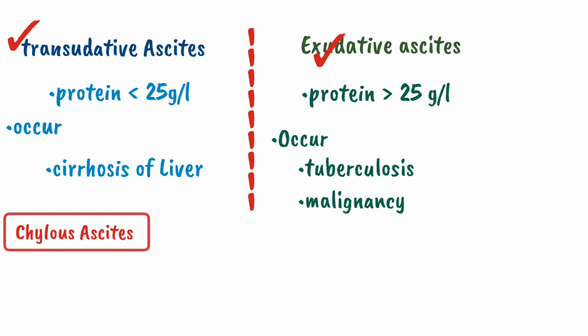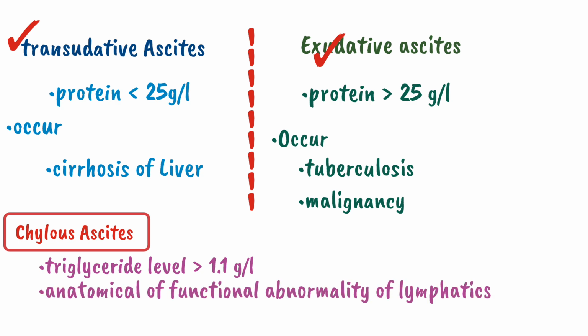Chylous ascites means that the triglyceride level in ascitic fluid is greater than 1.1 gram per liter. When the triglyceride level is greater than 1.1 gram per liter, it is called chylous ascites, and it suggests anatomical or functional abnormality of the lymphatic drainage. And chylous ascites has a characteristic milky white appearance. It was all about the investigation of ascites.